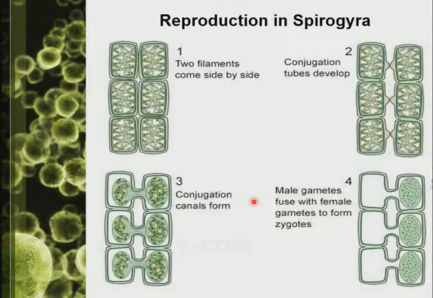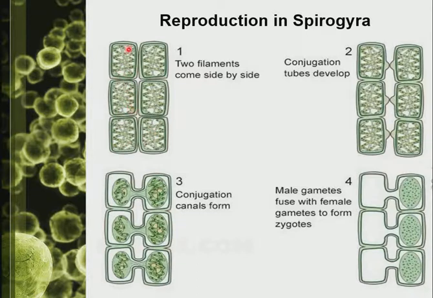Another organism that undergoes conjugation is Spirogyra. In Spirogyra, there are two types of reproduction. The first one, sexual reproduction, occurs by conjugation, just like in Paramecium. The other one is by fragmentation, which is asexual. We discussed that last time. Now, in conjugation in Spirogyra, we have two filaments because it exists as a filamentous organism.